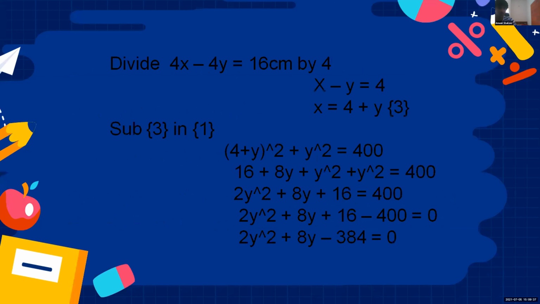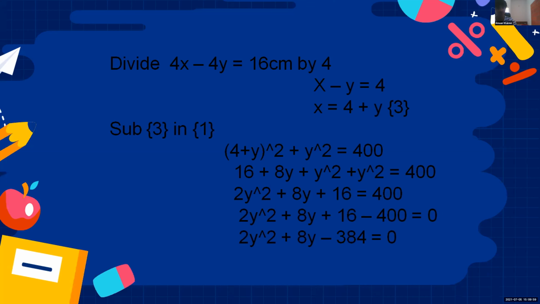So first step we have to do is divide 4x minus 4y equal to 16 centimeter by 4. So we will get x minus y equal to 4. And with further simplification, to find x, we can take that x is equal to 4 plus y. We can take it as the third equation. Now we have to substitute the third equation in the first equation.